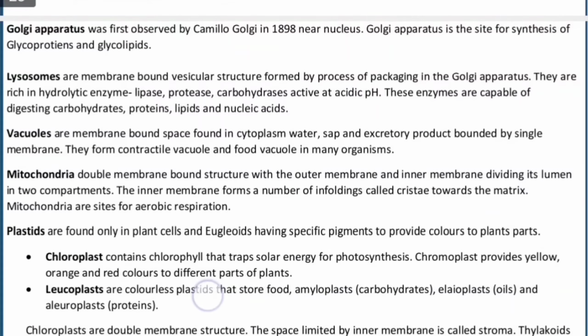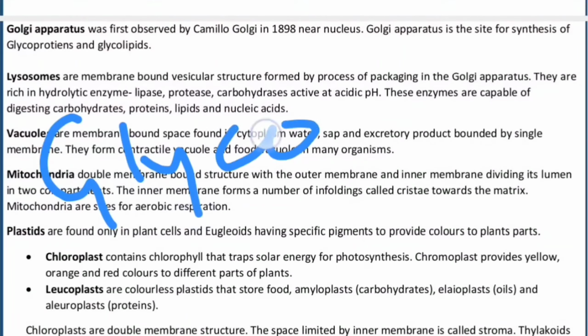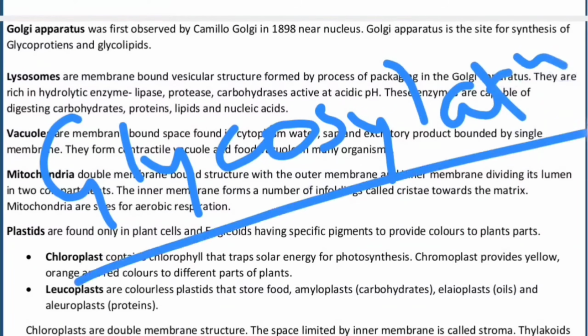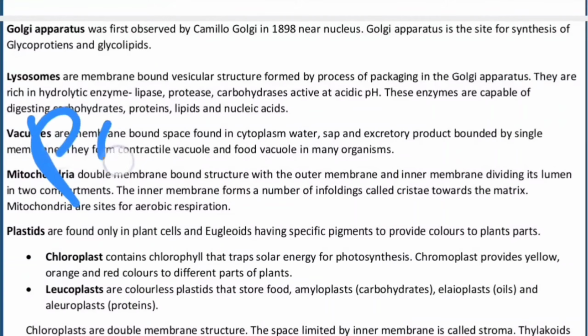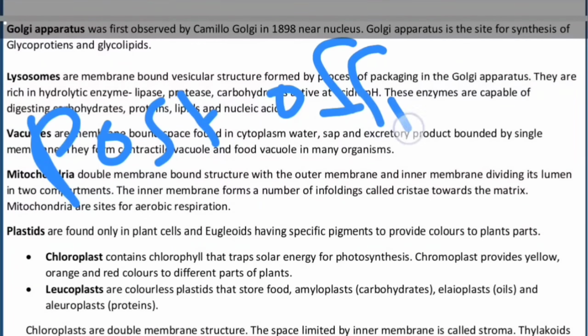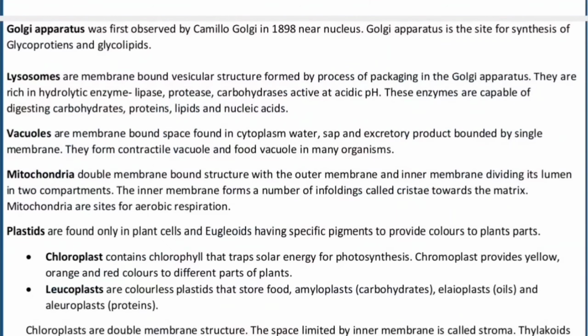Now dealing with the next organelle, none other than the Golgi apparatus. This was first discovered by Camillo Golgi in 1898, located near the nucleus. Golgi is responsible for the site of the synthesis of glycoproteins and glycolipids, or rather I can call the function of the Golgi glycosylation, addition of glucose. And one more thing, the Golgi apparatus is called the post office of the cell, because receiving, modification and sending, that is the function of the post office, right?